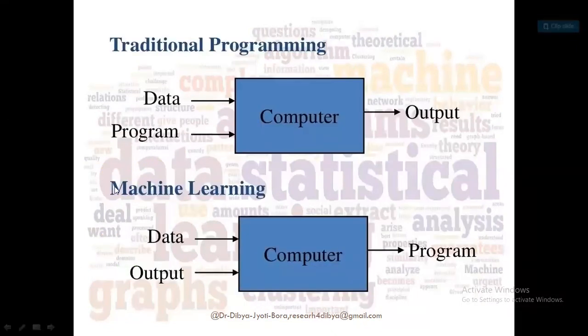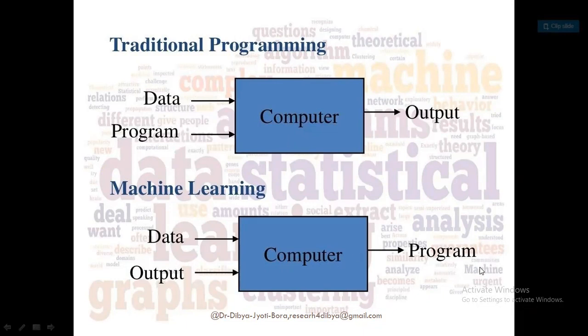Now, the difference between machine learning and traditional programming. Traditional programming means data is provided and a program is fed. The data is fed to that program, and then you get some output from the computer. But in machine learning, it is something different. Data is provided, and output is also provided. The computer learns from those experiences and that output, and accordingly it will come up with a program that will automate the process.